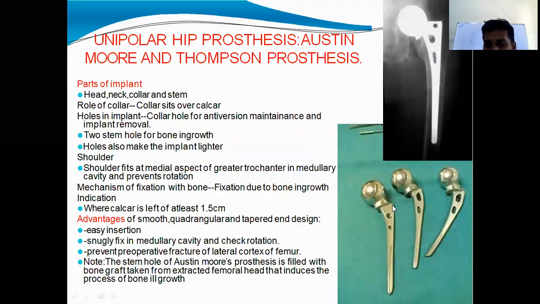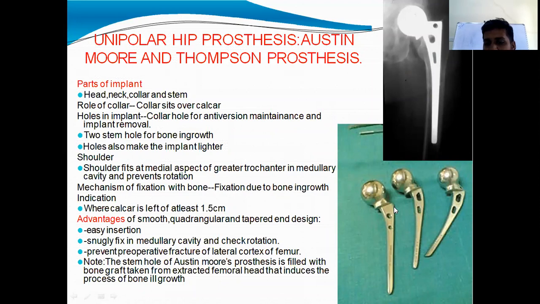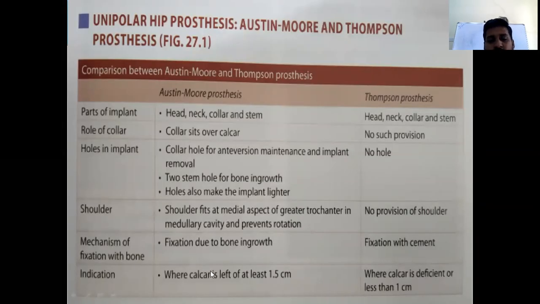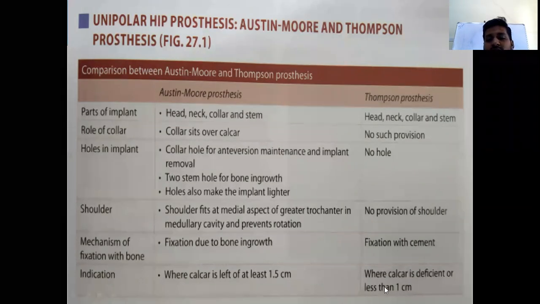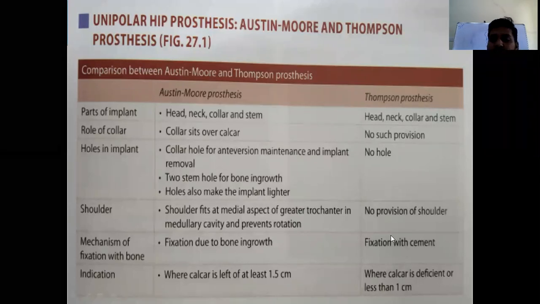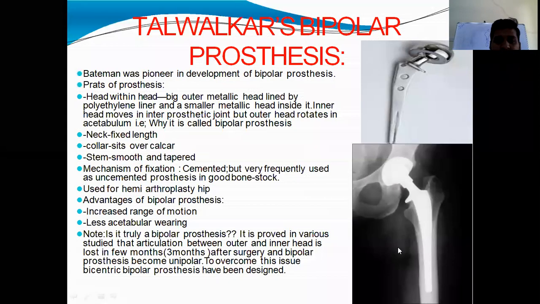This part is shoulder. This lateral part will sit on the medial aspect of greater trochanter. Fixation is due to the bone ingrowth, where calcar is left for at least 1.5 centimeters. When it is deficient or less than 1 centimeter, here there are no fenestrations, so fixation is with cement.